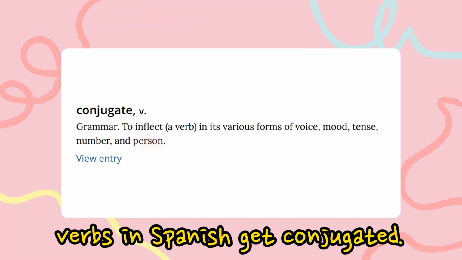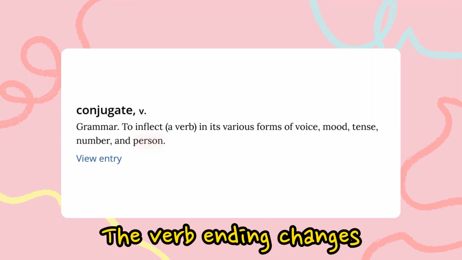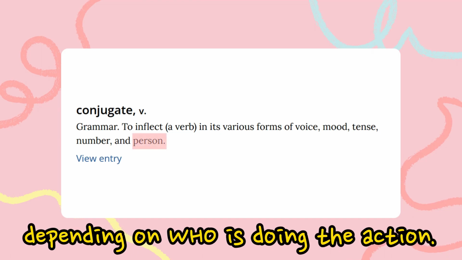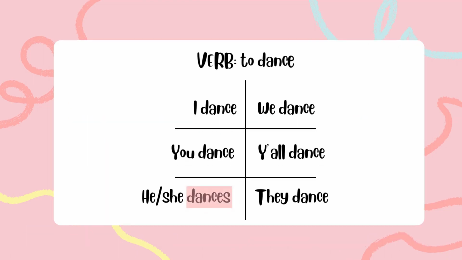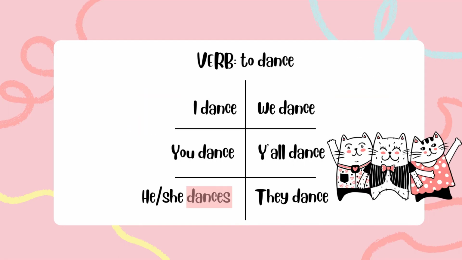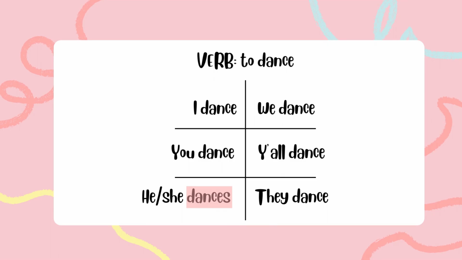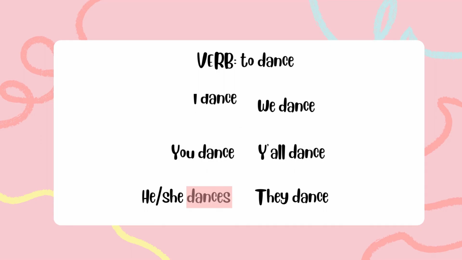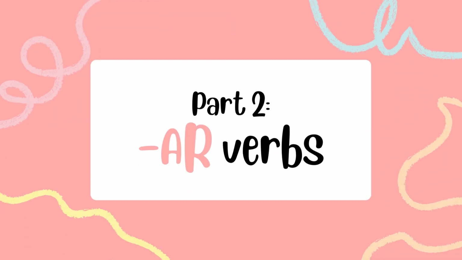Like English, verbs in Spanish get conjugated. The verb ending changes depending on who is doing the action. For example, take the verb dance. When talking about yourself, you and someone else, or a group of other people, the verb stays the same. But when talking about another person, such as he or she, dance gets an S added to the end. He, she dances.